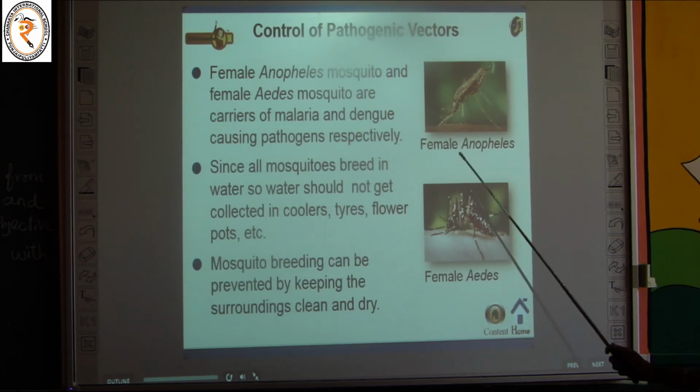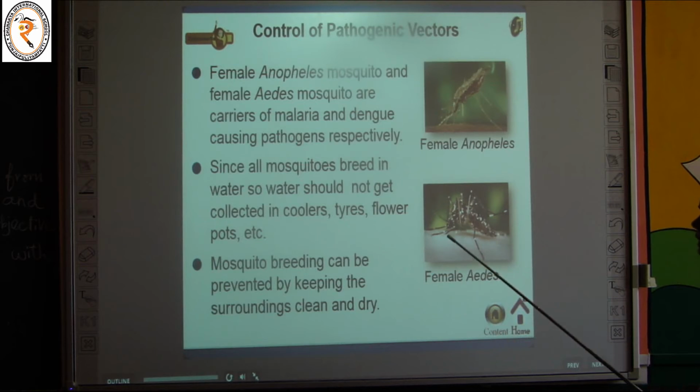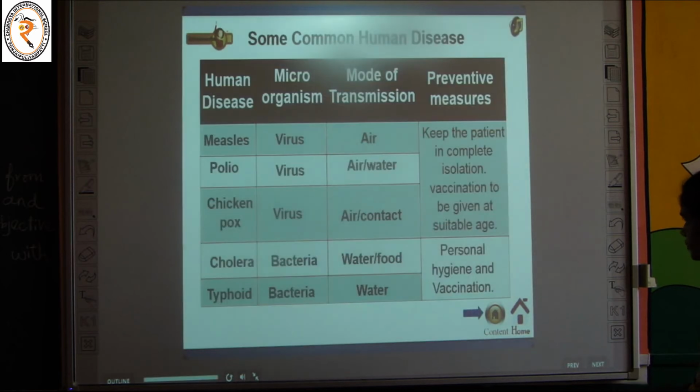In this way we can control the pathogenic vector. This is the female Anopheles mosquito and female Aedes mosquito. These two mosquitoes are pathogen carriers. What disease can they carry? Malaria and dengue. So we have to avoid such diseases in this way.